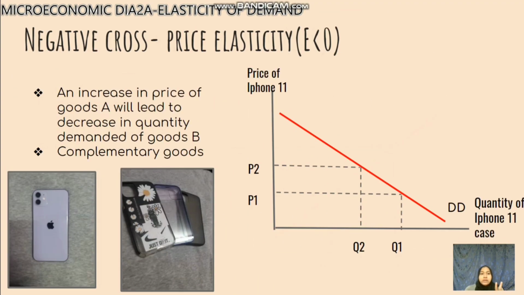The second one is the negative cross-price elasticity, which is elasticity less than 0. An increase in the price of goods A will lead to a decrease in the quantity demanded of goods B, and it happens to complementary goods. For example, if the price of iPhone 11 increases, the quantity demanded for iPhone 11 cases will decrease.